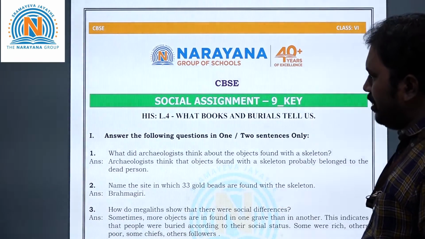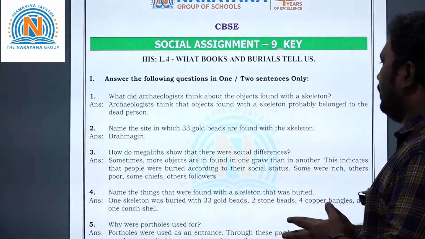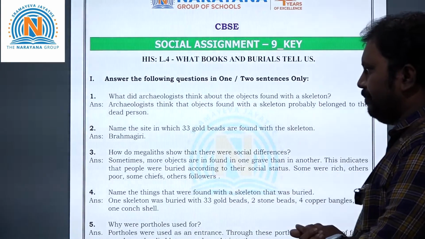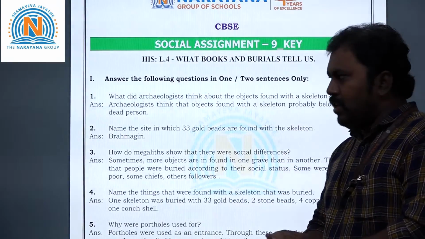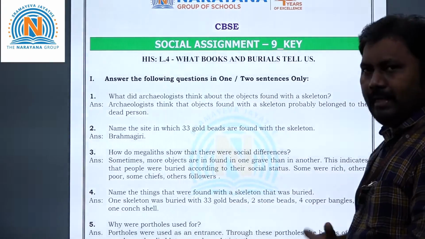Now let's take the second question, children. Name the site in which 33 gold beads are found with the skeleton. So that is in Brahmagiri, children. So in Brahmagiri, one site which is having 33 gold beads.